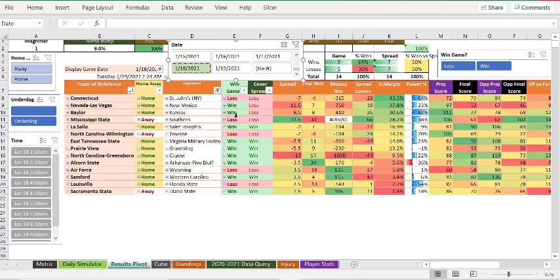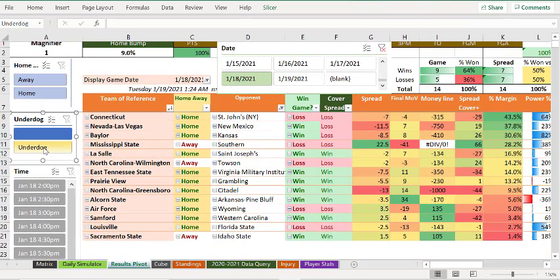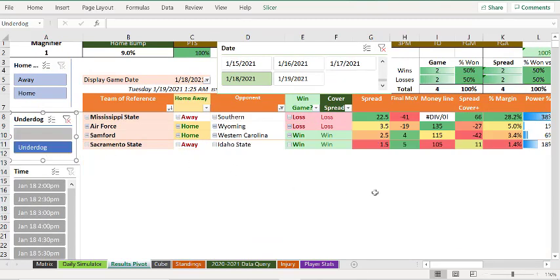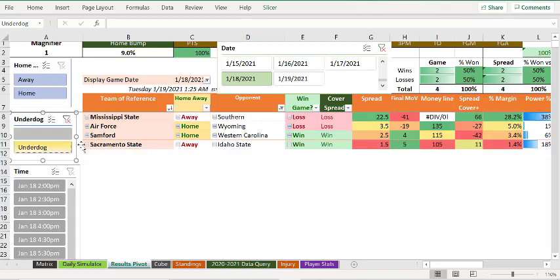All right, so I've done some different things to the file tonight, and I'm working on some things. I've added something called an underdog slicer right here. This shows all underdogs that the algorithm is picking if you click the underdog button. All right, so for example, on Monday, overall there were 14 games that we had in the algorithm on the schedule. We went 9-5. Our underdogs went 2-2, which means you would have made a little bit of money, but